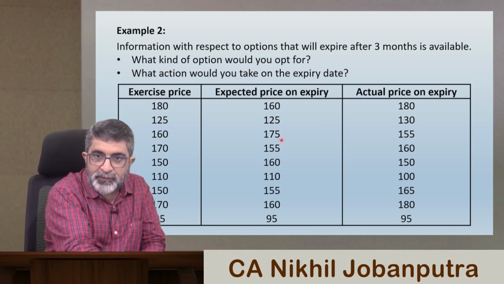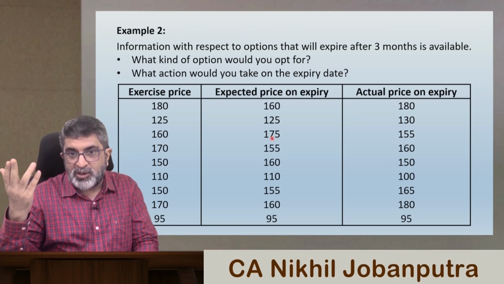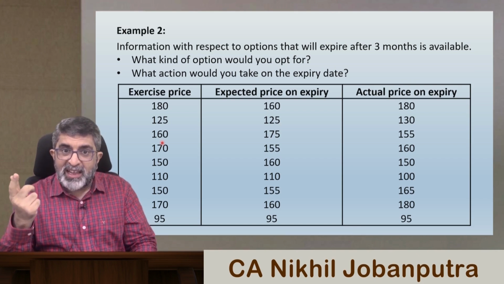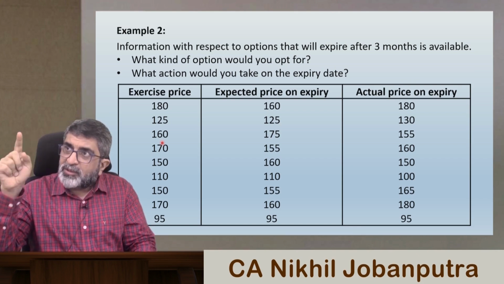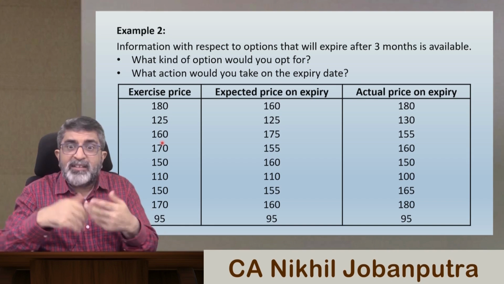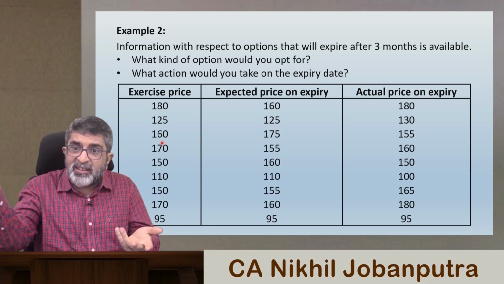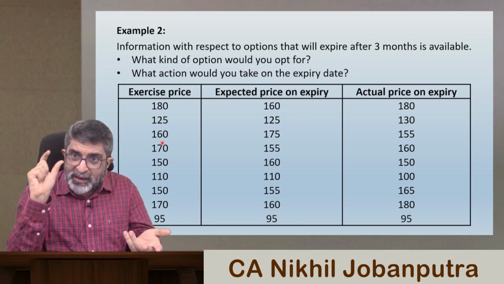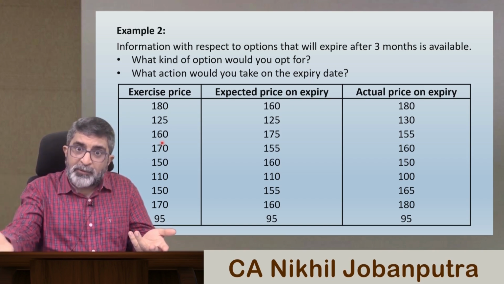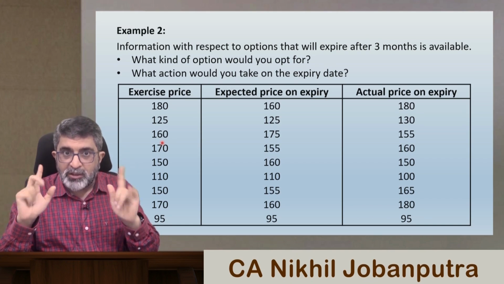160, 175. Something whose price is going to be 175, that is your expectation, and its right to buy or sell is at 160. Think, something whose price is 175, will I be happy to buy it at 160? Answer is yes, I'll be happy to buy it at 160. I don't want to sell it at 160 if its price is 175. Something whose worth is 175, I will not prefer selling it at 160, rather I'll prefer buying it at 160. So I will prefer taking a call option over here in the third case.